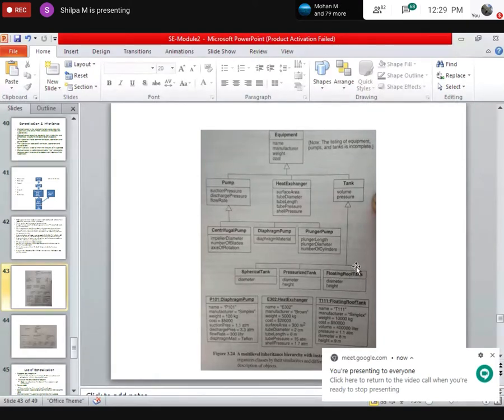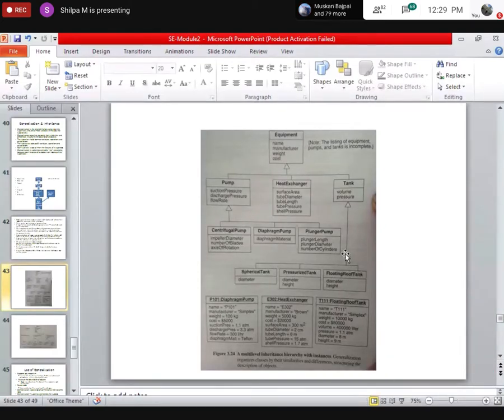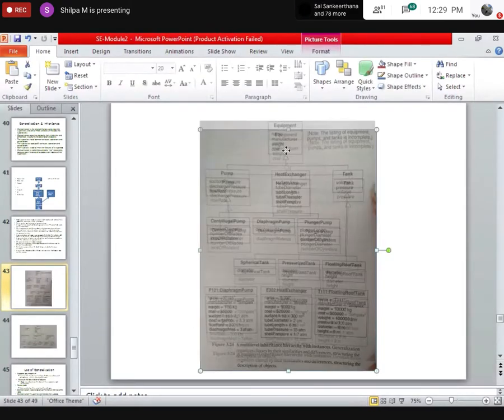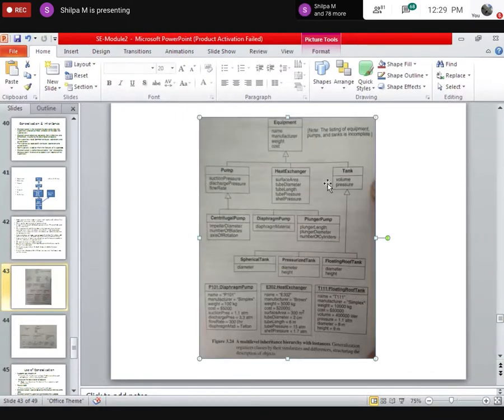But if you see this line here, it means that it is inheriting some class. From which class is it inheriting? From tank class. So it will have all the properties of the tank class also. But tank is in turn inheriting from equipment, so it will have the properties of equipment also.